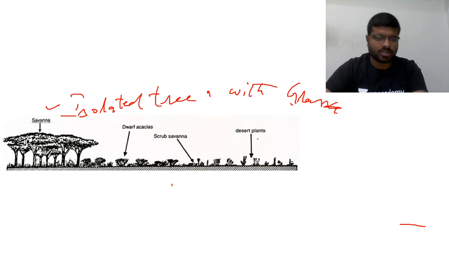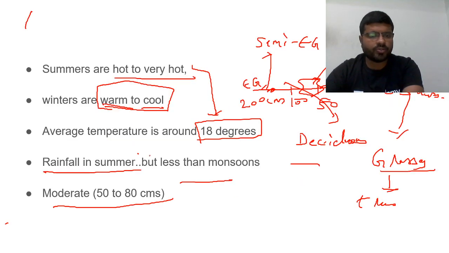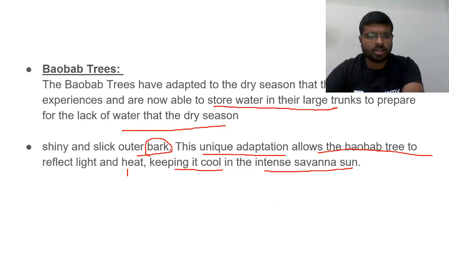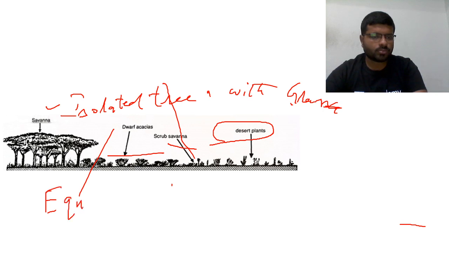Then as the vegetation changes to dwarf acacias and scrubs, slowly we are moving towards desert plants. Rainfall here is around 50 to 80 centimeters. There will be more rainfall towards the equatorial region and less rainfall towards the desert region.